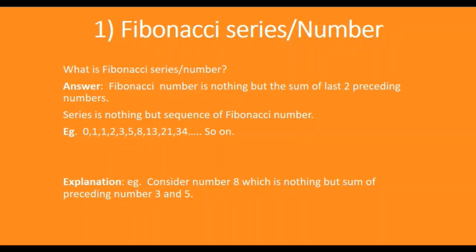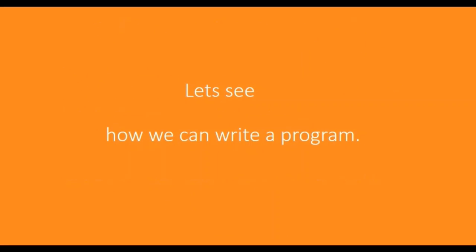Just consider the example of 8. 8 is the addition of 3 and 5. So this is the addition of the two preceding numbers. This is the series, but how can we write this program in a programming language? So let's move on.